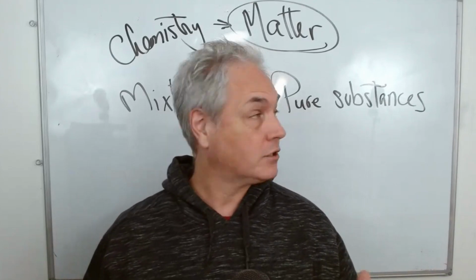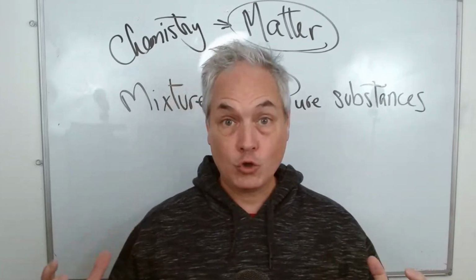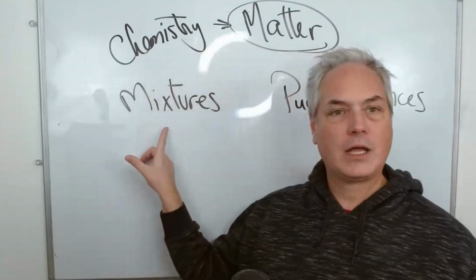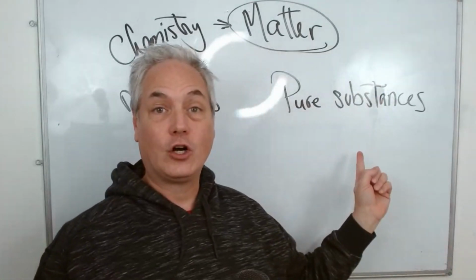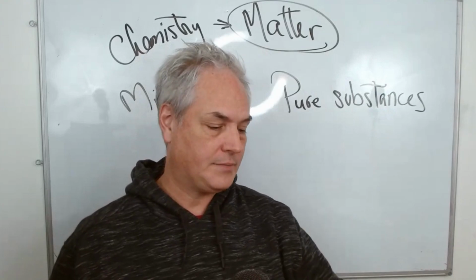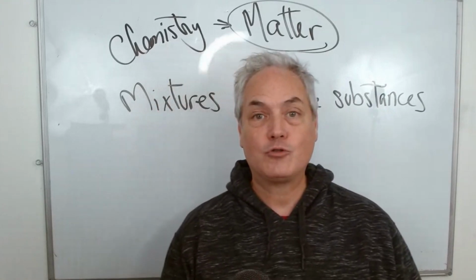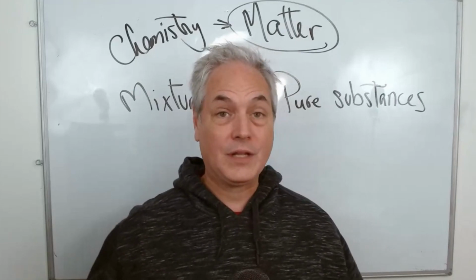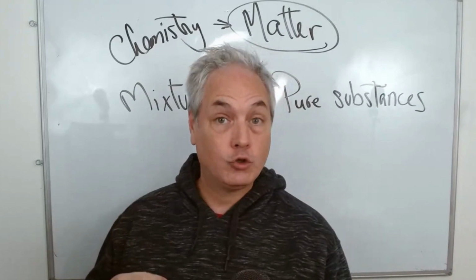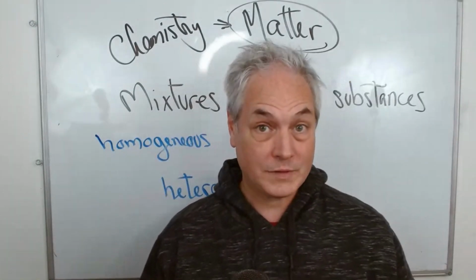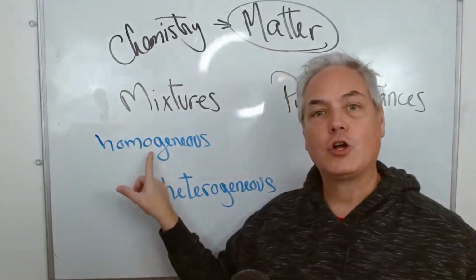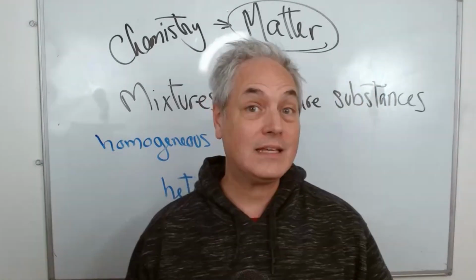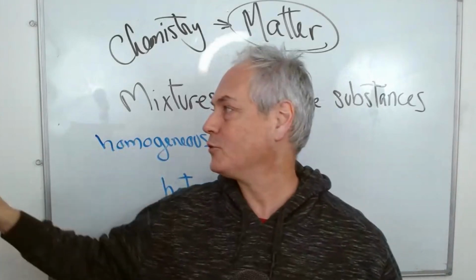But when you think of matter, they are grouped in two distinct ways. First, they're called mixtures, and second, they're called pure substances. Now, keeping in mind that in elementary school, we often tend to talk about mixtures because they are the easiest one, and mixtures are divided in two groups: homogeneous mixtures and heterogeneous mixtures. So let me give you some examples.